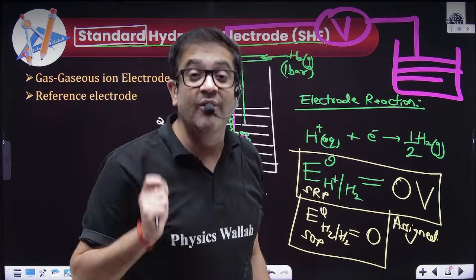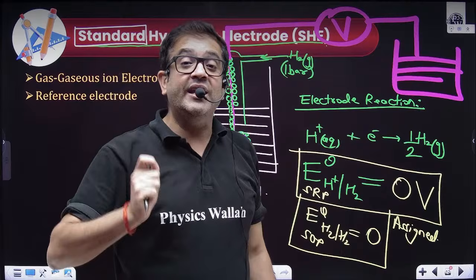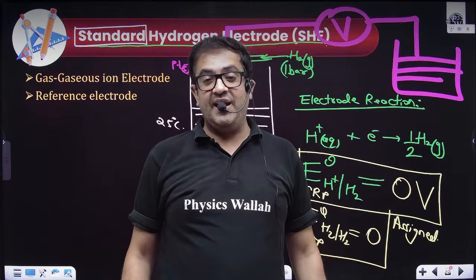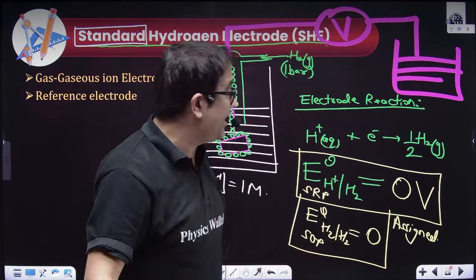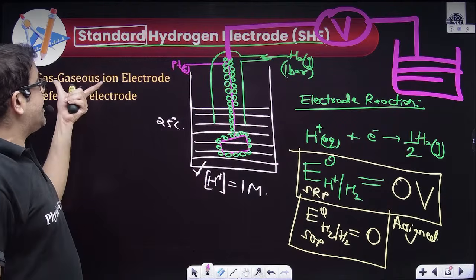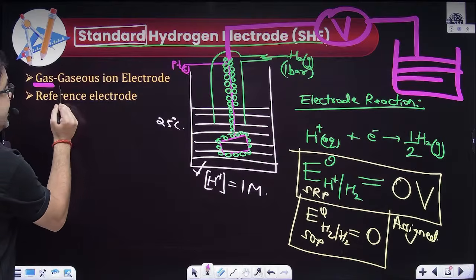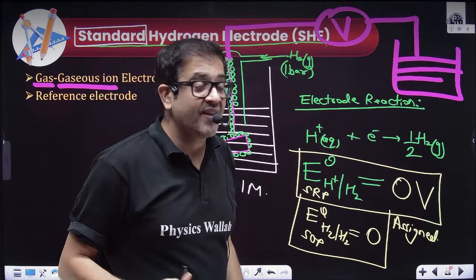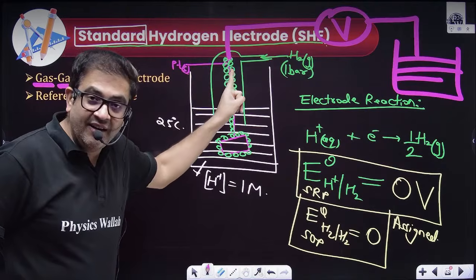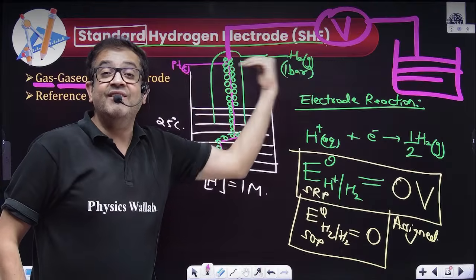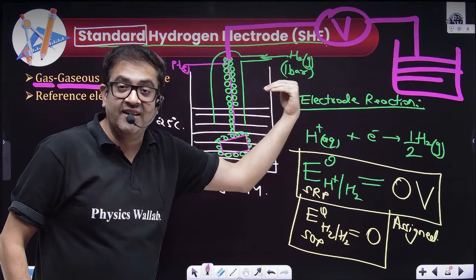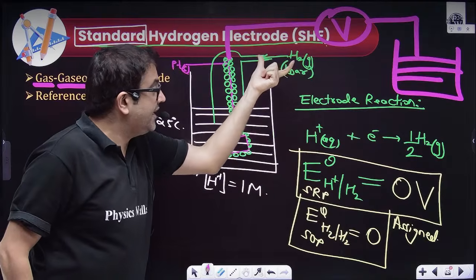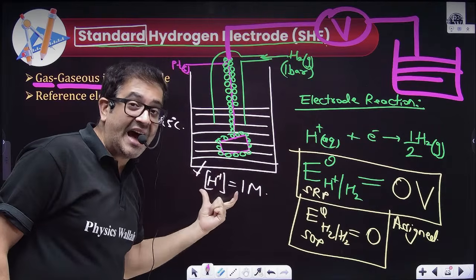And that is how you can calculate the electrode potential of all the possible electrodes that you can form. That electrode can also be a gaseous ion electrode, because for gas also now we have a trick. We will use an inert metal, and in that inert metal I will just induct whatever gas I want to create the electrode for. So this will be a gaseous ion electrode.